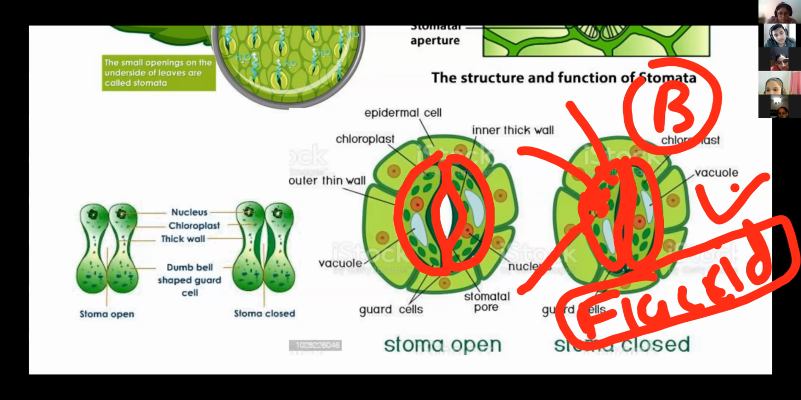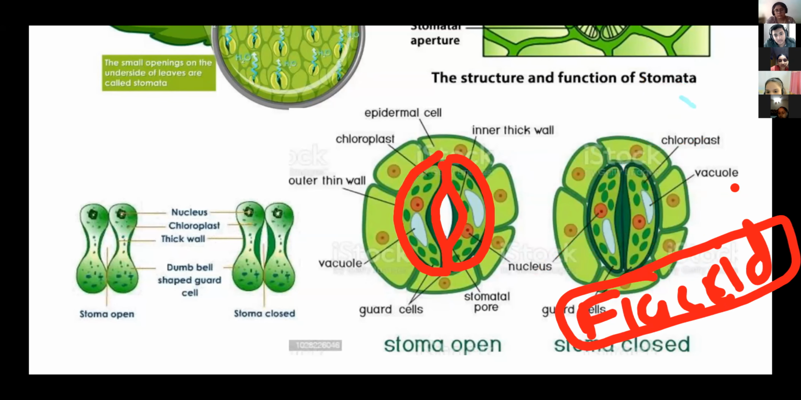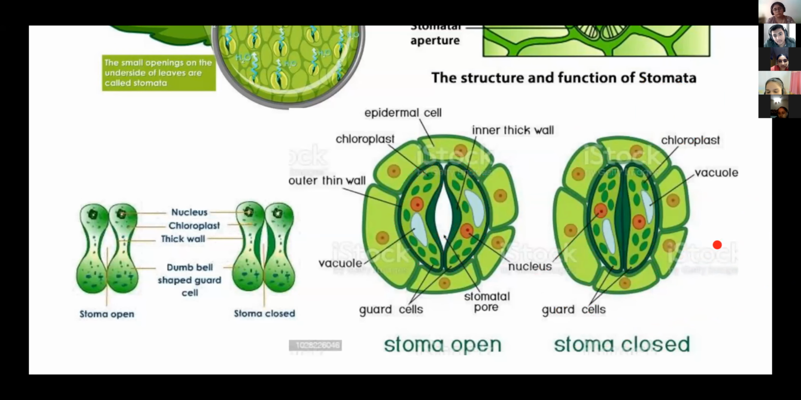When water molecules enter the flaccid guard cells, then these cells undergo turgidity. Their turgidity increases, and when turgidity increases, the wall of the guard cell stretches, the inner side wall of the guard cell stretches, and it creates a pore that we call the stomatal pore. And when water molecules are released from this pore in the form of water vapor,